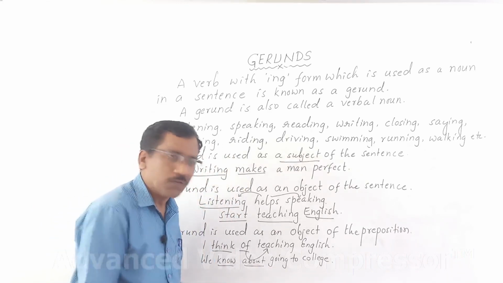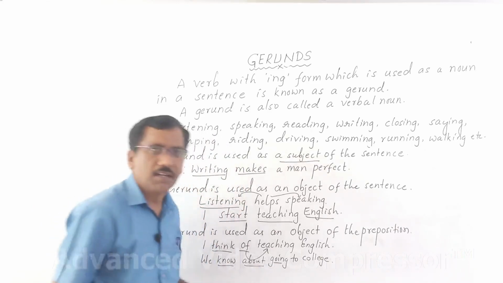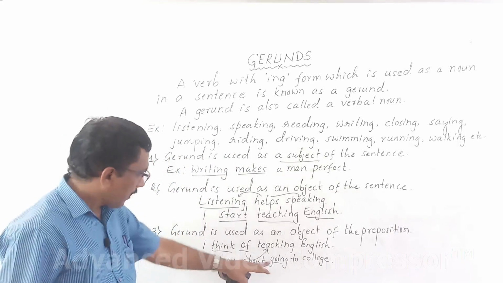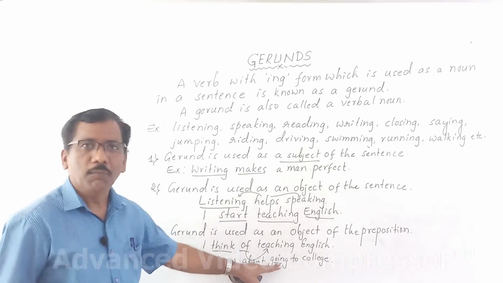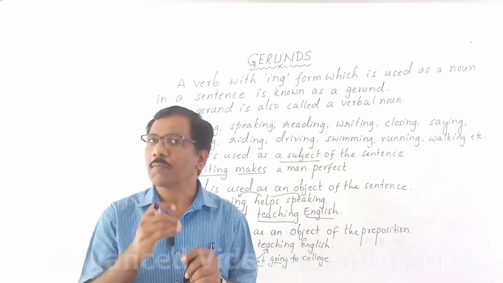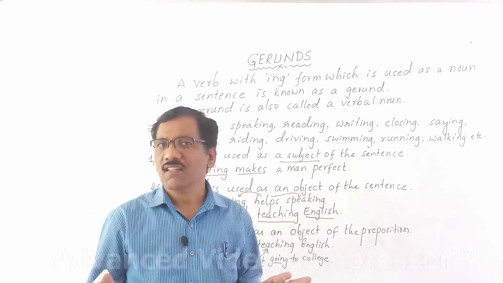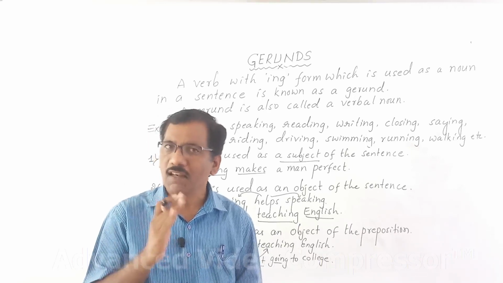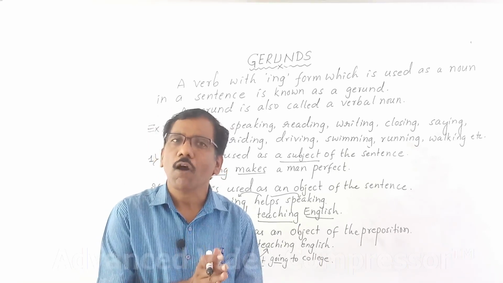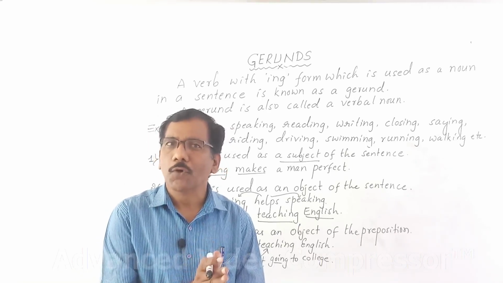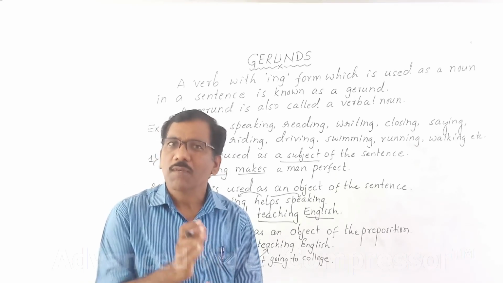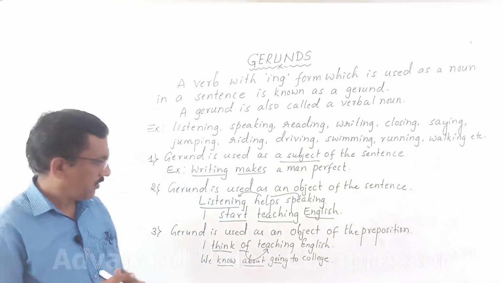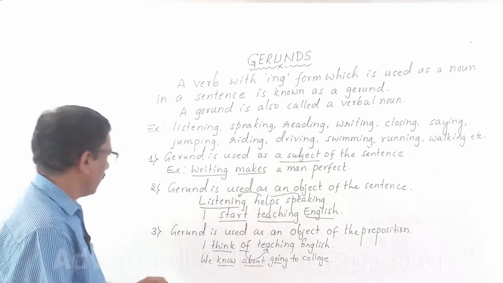And after about, what is used here? Ing form is used. Therefore, ing form, if it comes after a preposition in a sentence, it is known as an object to the preposition. It is a noun. When it comes after a preposition, it is called object to the preposition. Please remember. I hope it's clear.